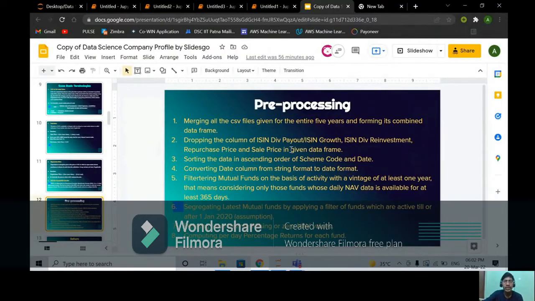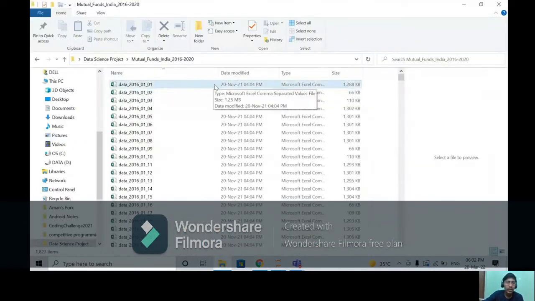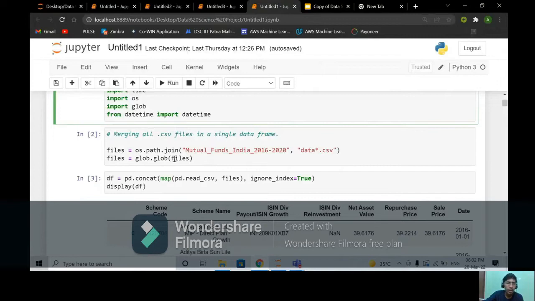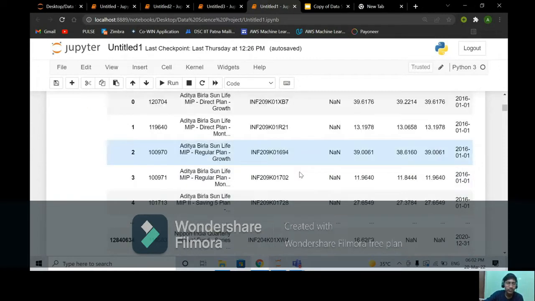So now we will show our pre-processing. We started by merging all the CSV files given for the entire five years and forming a combined data frame. We were given the day-wise data of different mutual funds from 1 January 2016 to 31 December 2020. We combined all the individual CSV files and formed a single data frame consisting of scheme code, scheme name, net asset value, repurchase price, sale price, and date.